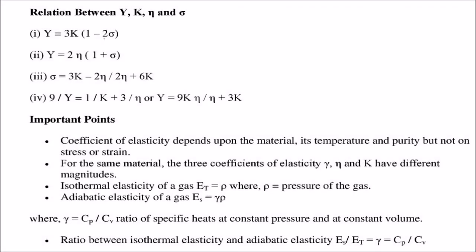What is the relationship between Y, K, eta and alpha? Y is given by 3K(1 - 2 sigma). Y is given by 2 eta(1 + sigma). Sigma can be given by (3K - 2 eta) / (2 eta + 6K). 9/Y is equal to 1/K + 3/eta, or you can say Y equals 9K eta / (eta + 3K).